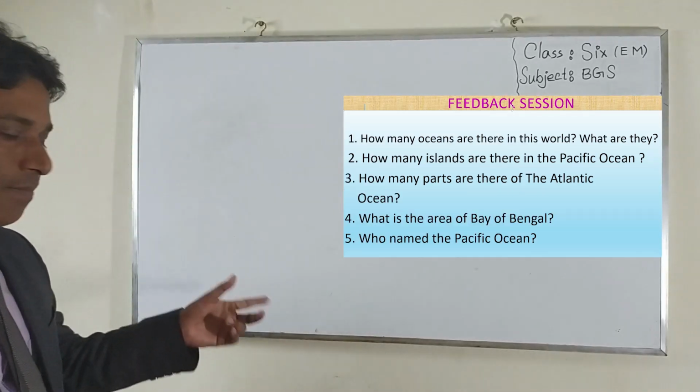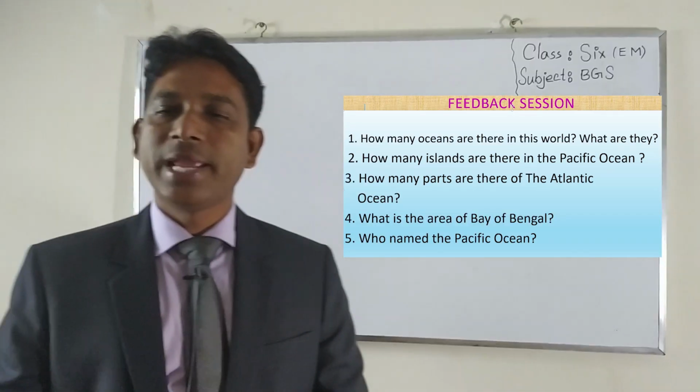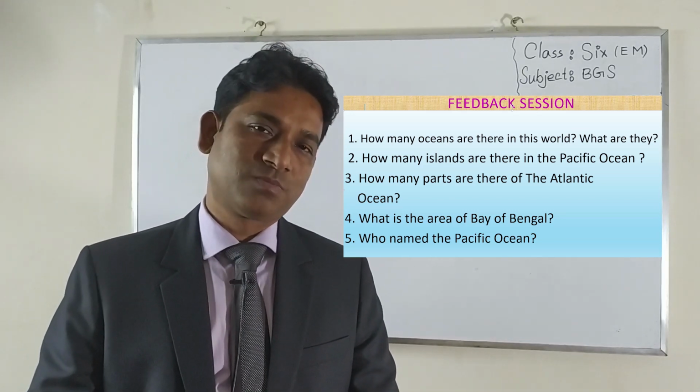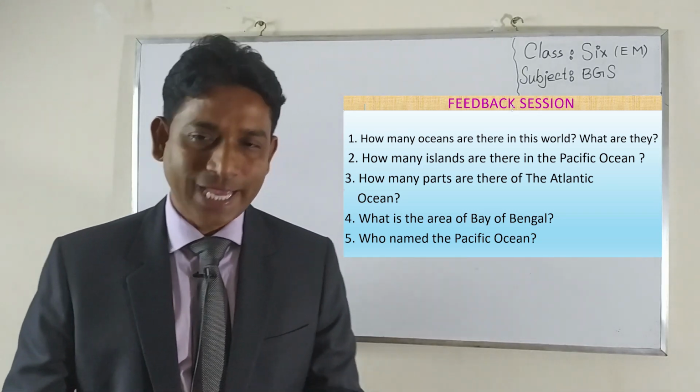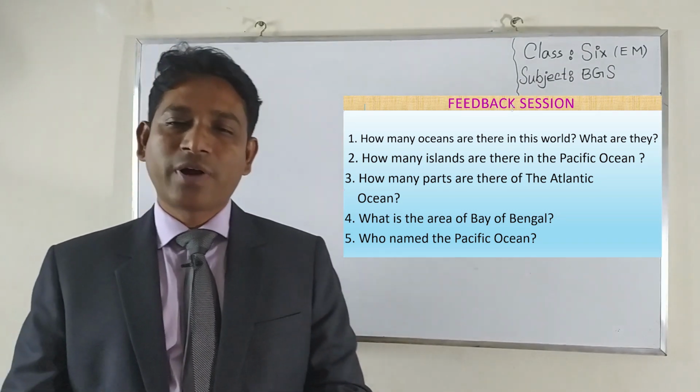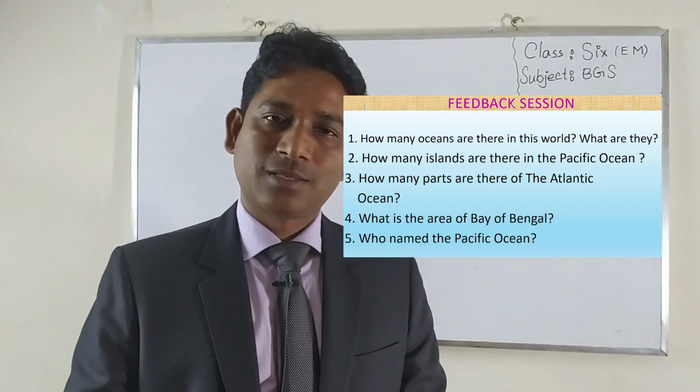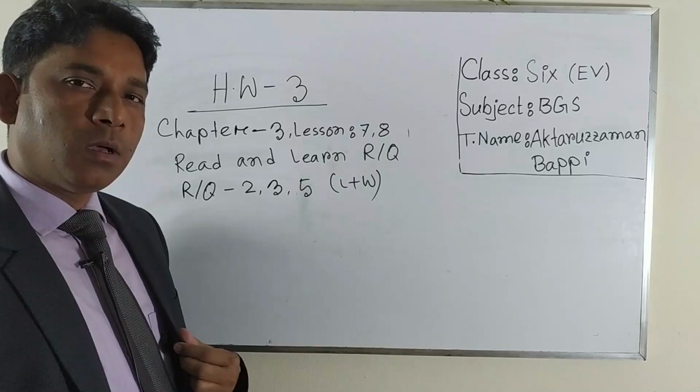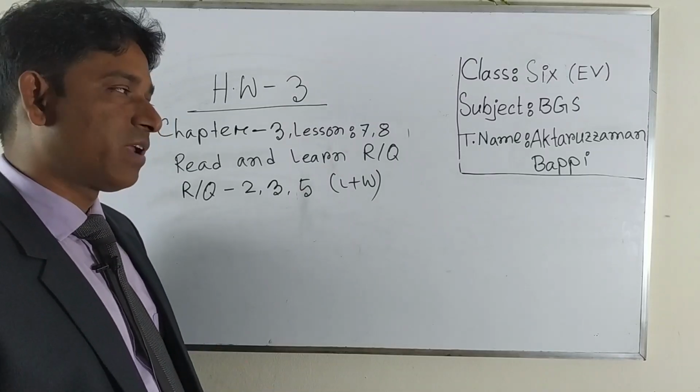Let's see question number 5. Let's see who can tell me who named the Pacific Ocean. Who can tell me the answer? Yes, the answer will be Ferdinand Magellan. This is the answer.